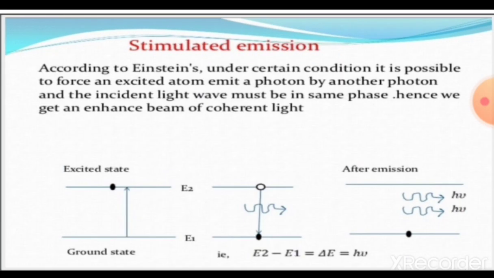Stimulated emission. According to Einstein, under certain conditions it is possible to force an excited atom to emit a photon by another photon, and the incident light wave must be in the same phase. Hence we get an enhanced beam of coherent light. When they are in the same phase, it is known as stimulated emission. Here are the excited state and ground state graphs. The formula is E2 minus E1 equals h nu.